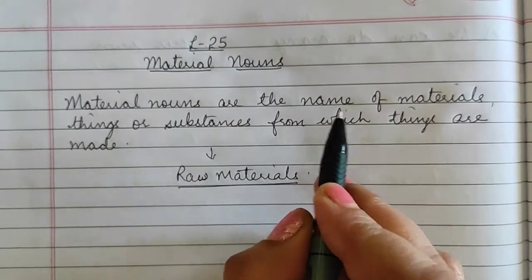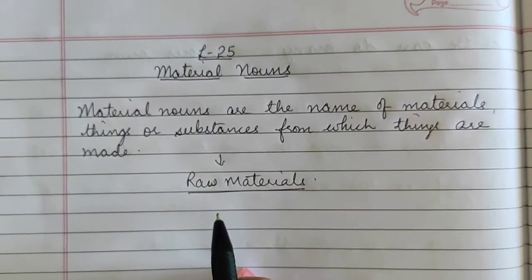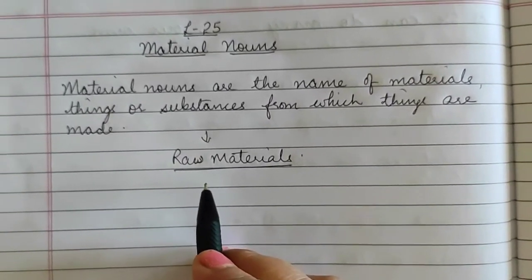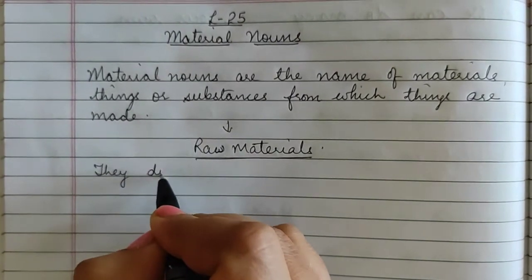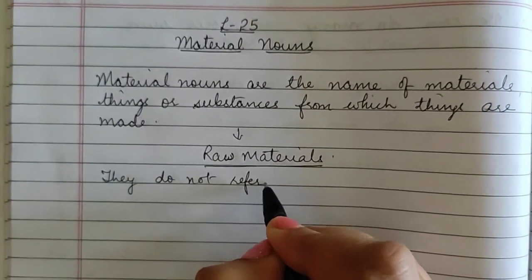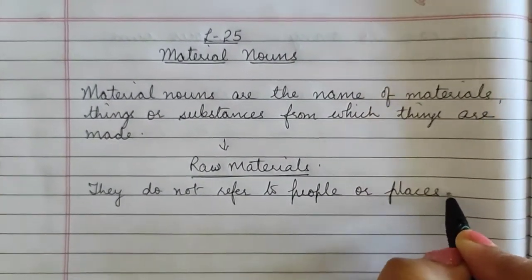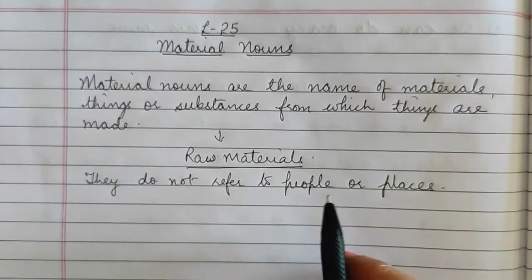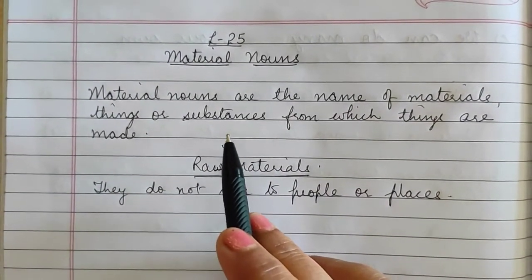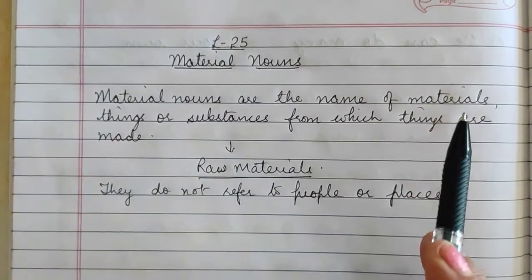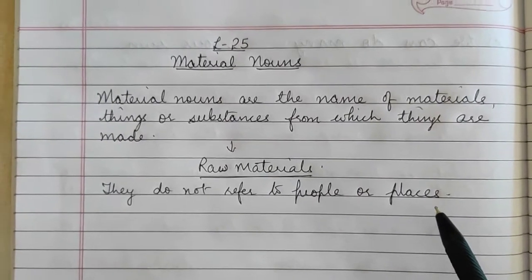Material nouns are the names of materials, things or substances from which things are made. Or you can say they are the raw materials from which things are made. Now these material nouns, children, they do not refer to people or places. In material nouns, we never talk about people or places. We only talk about the materials or things. What comes in the category of material nouns? Only materials or things. People or places are not a part of material nouns.